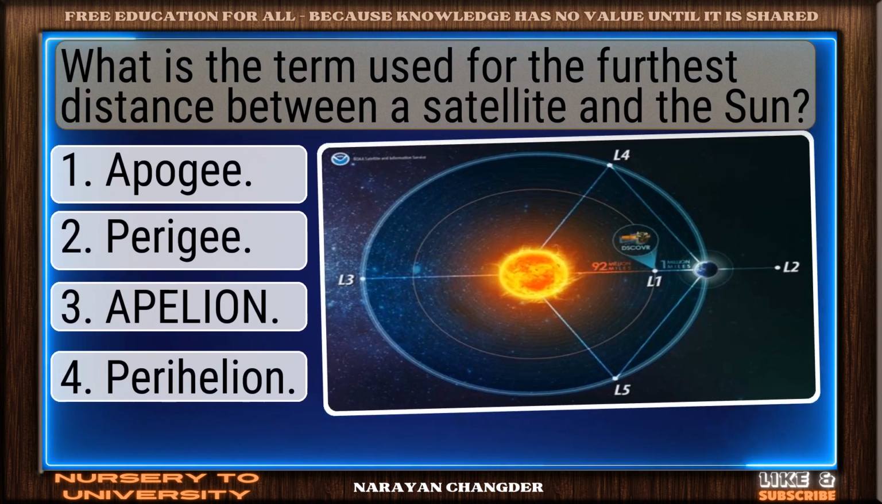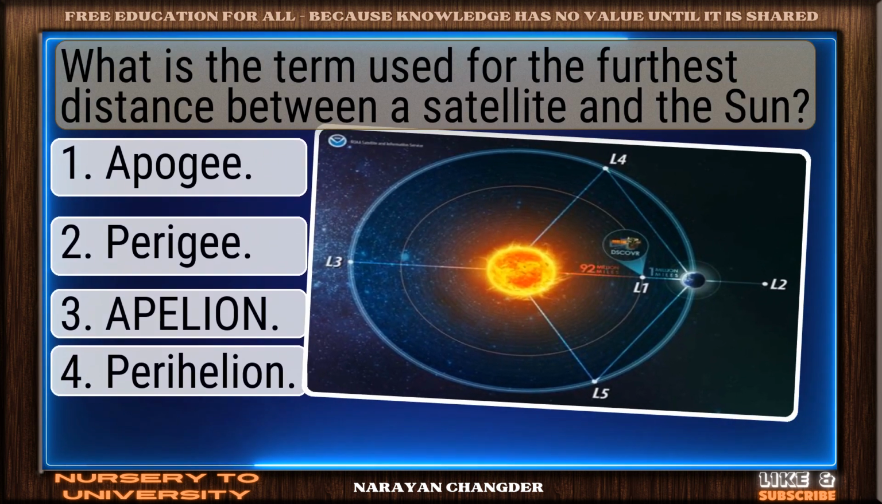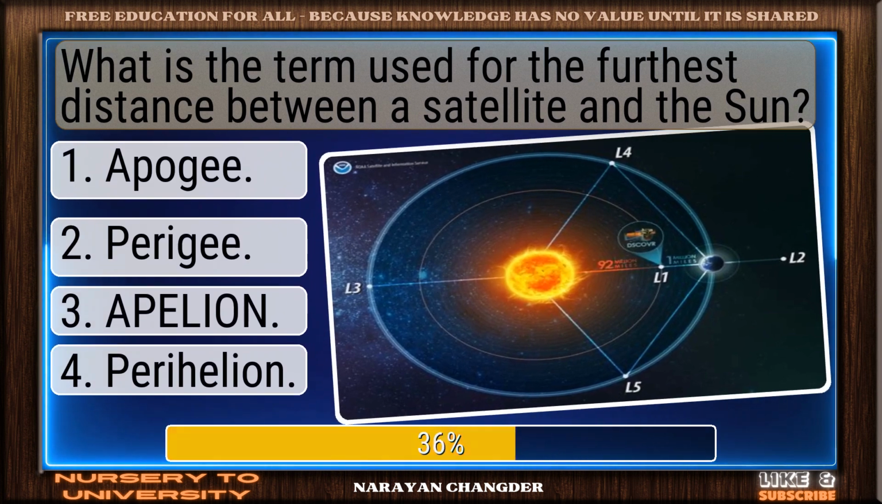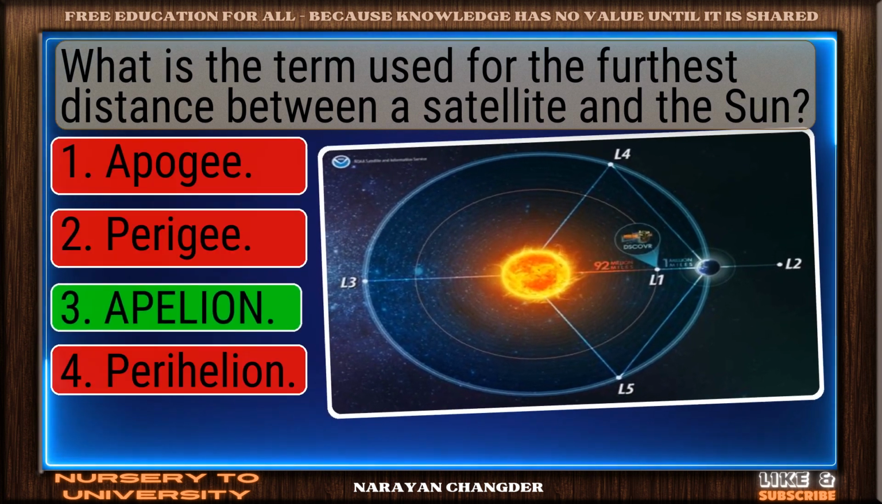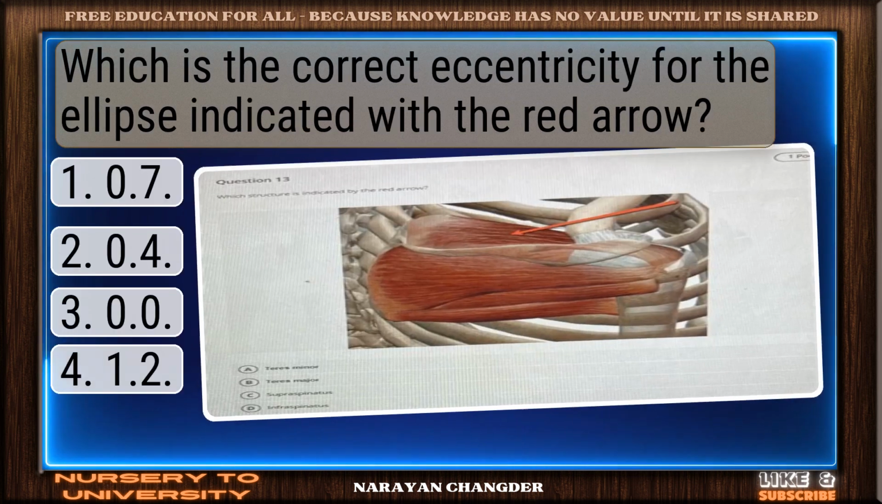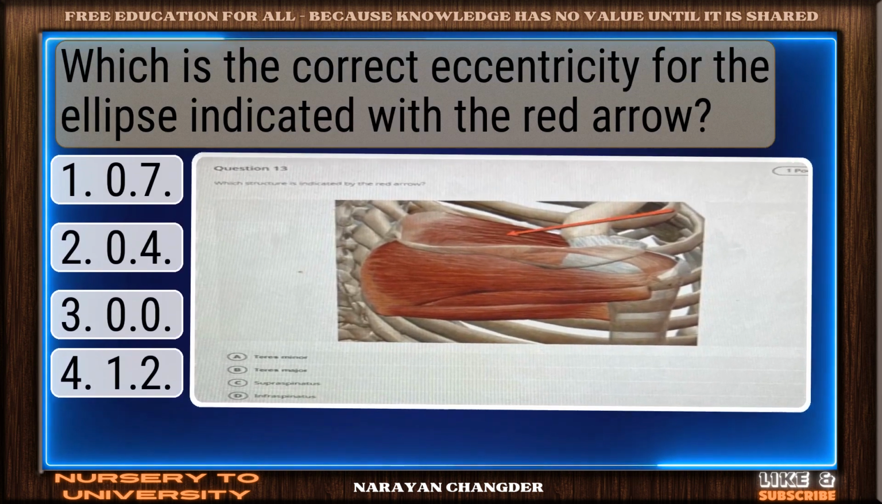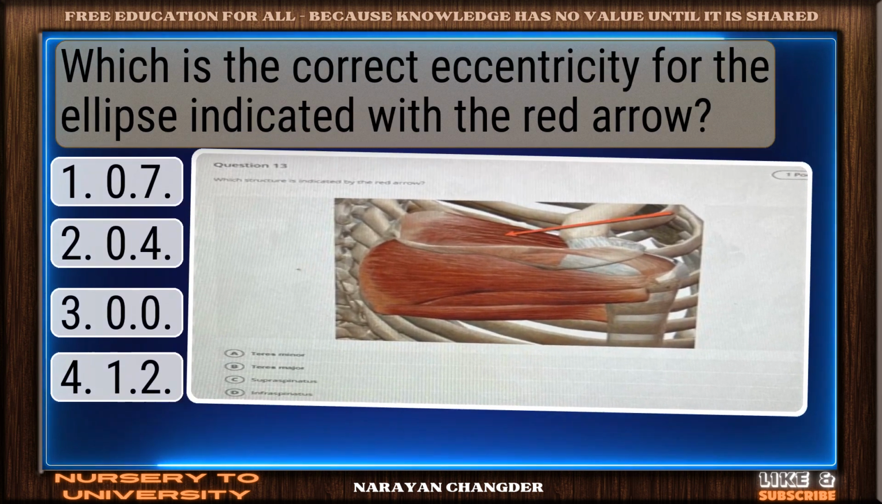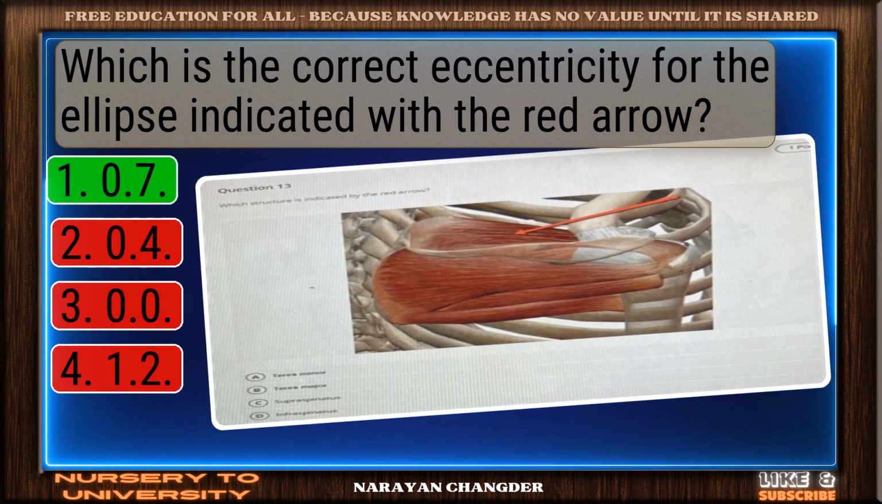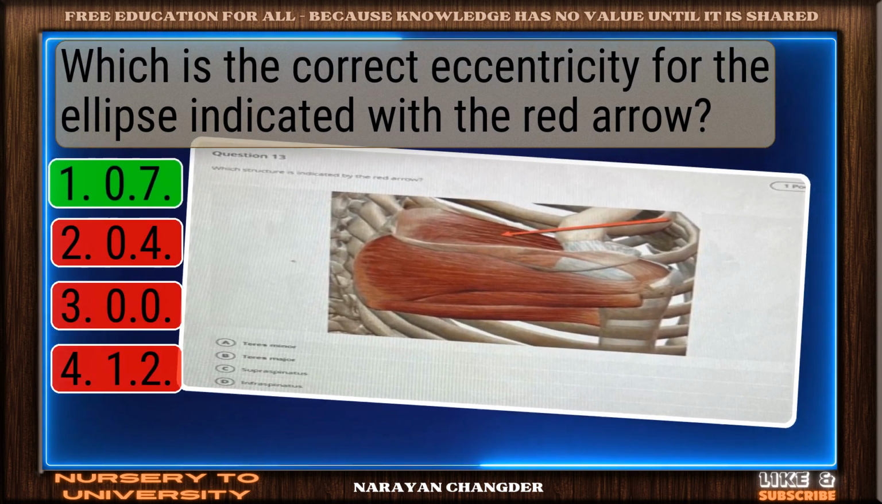What is the term used for the furthest distance between a satellite and the Sun? Good job. Your answer, aphelion, works well here. Which is the correct eccentricity for the ellipse indicated with the red arrow? Great thinking. 0.7 is the right choice.